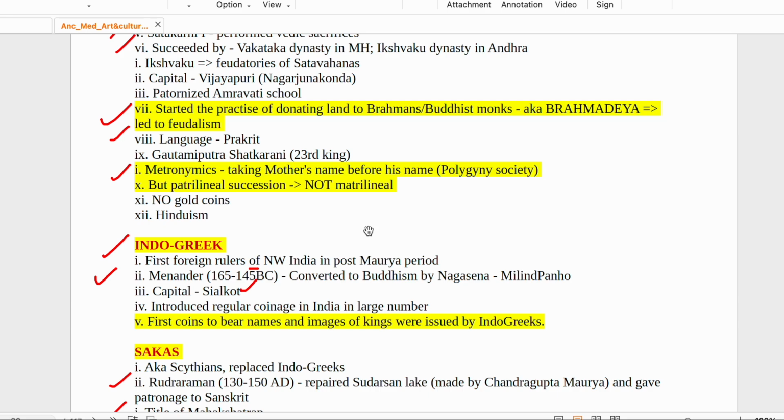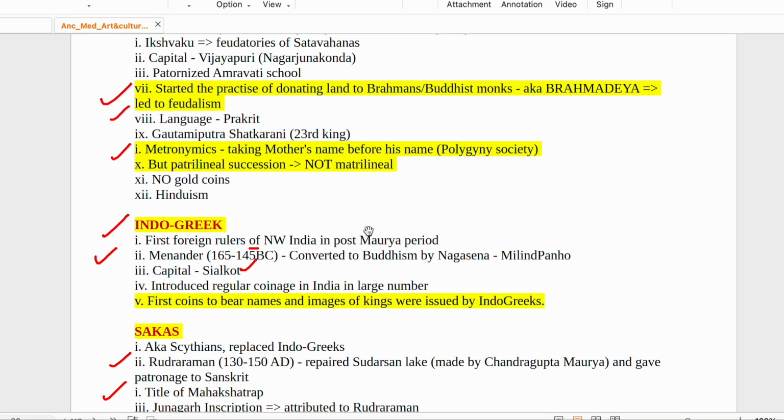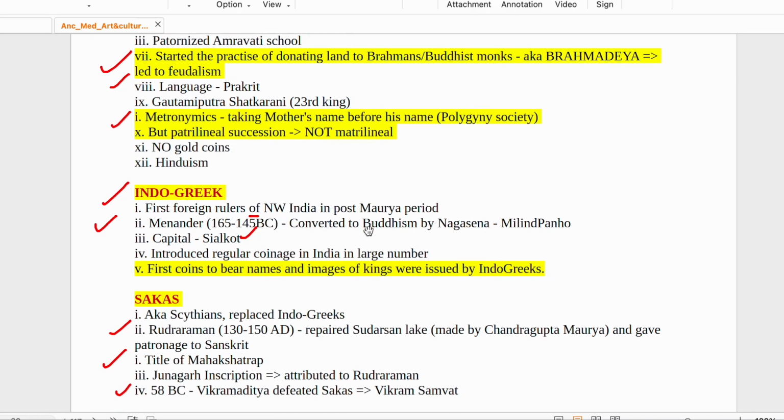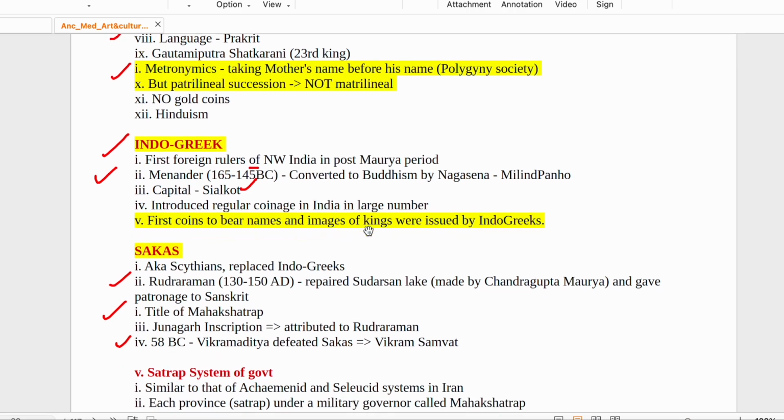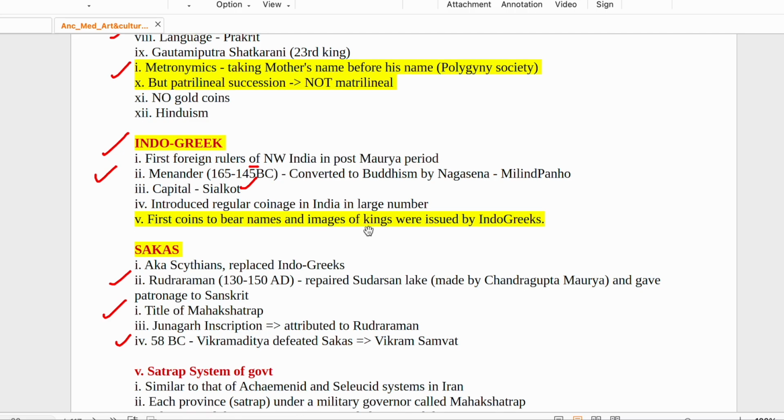And the starting of giving the land grants to Brahmanas were given by the Satavahana kingdoms. Okay. They are using the names of mother, जैसे गौतमी पुत्र सतकर्णी, but the succession is patrilineal, not matrilineal. ठीक है? There were no gold coins, and the religion was Buddhism. Language was Prakrit. Then we will read about Indo-Greeks.